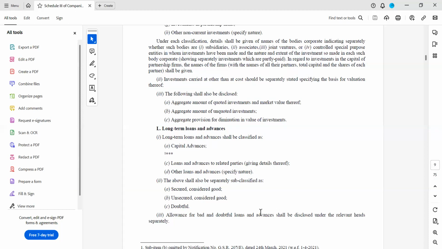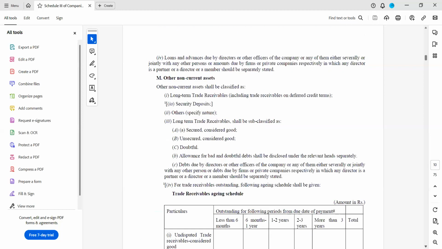Next, allowance for bad and doubtful loans and advances shall be disclosed under the relevant head separately. Suppose it is unsecured, then you will not have any provision to recover that money. And if it is due for more than 3 years, then the recovery will be doubtful. If any amount is without any transactions with the party and it is due for more than 3 years, it has to be considered as doubtful. Then you have to make provision for those doubtful loans and advances also.